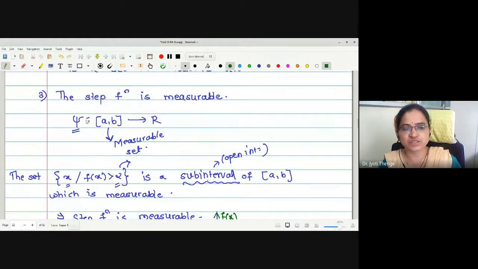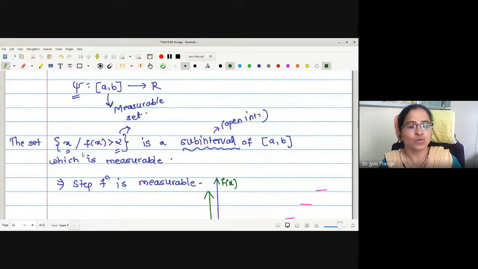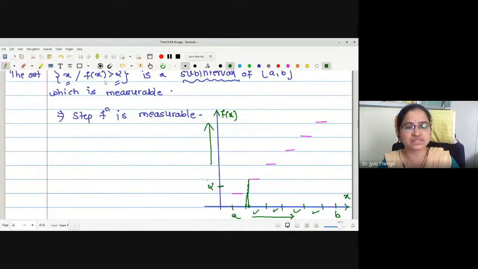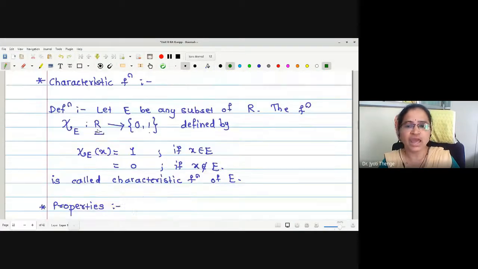Why is the step function measurable? Because the domain, whatever we have taken, the closed interval [a, b], is a measurable set, and the collection of elements x in the domain such that f of x is greater than alpha, or whichever of the four equivalent statements we have seen, greater than alpha, less than alpha, greater equal, less equal alpha, whatever you consider is going to form a subinterval, and this subinterval is going to be measurable. Hence, every step function is measurable.